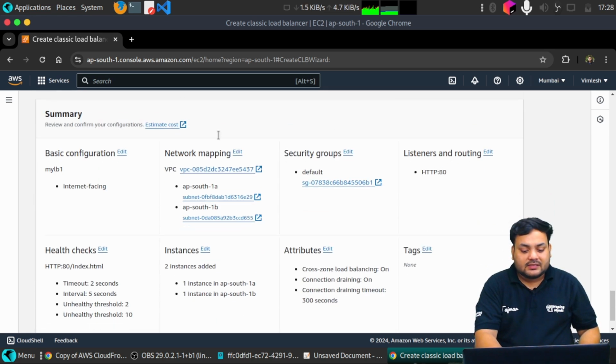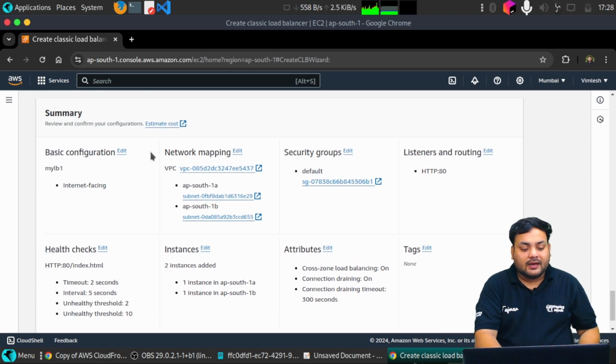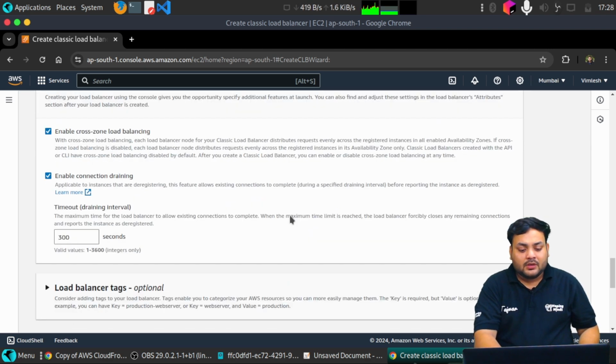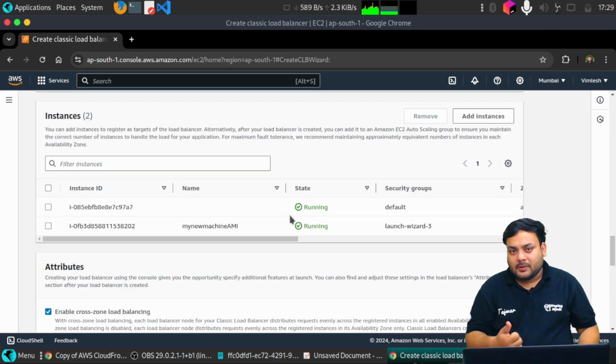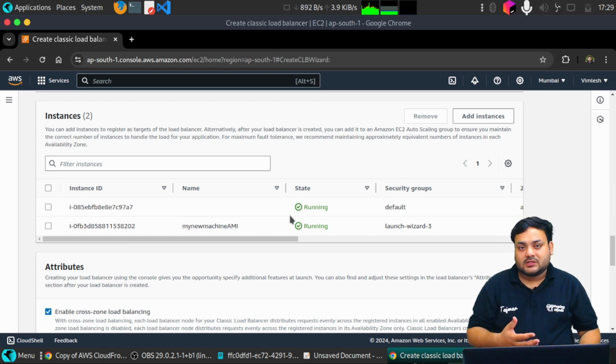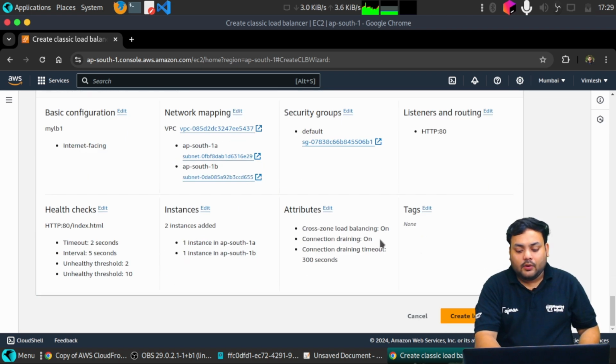So now, the rest of everything I'm going to leave as default, and as you can see we are having this summary. What I have done is created a load balancer, and with this load balancer I have attached two EC2 instances which I created in the previous sessions. And now let's click on create load balancer.